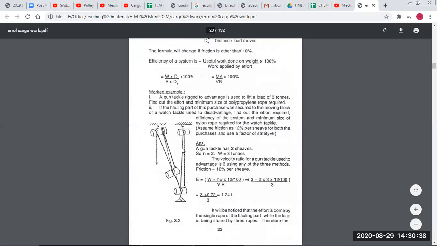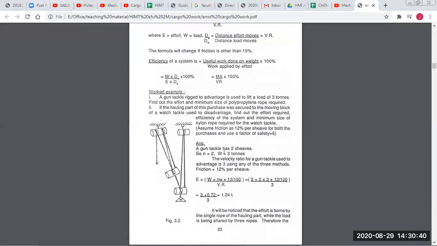How will we find out? Let's see. So gun tackle has two sheaves, one sheave here, one sheave here. So n is equal to 2. N is the number of sheaves. Then W is equal to 3 tons. The velocity ratio for the gun tackle rig to advantage is 3. Why 3? Because advantage, so 3 parts are moving. This part is also moving up to lift the weight. So always for advantage it is n plus 1, we saw. So n plus 1 is 3, and friction is 12% per sheave. That is given in the question. Assume friction is 12% and factor of safety as 6.